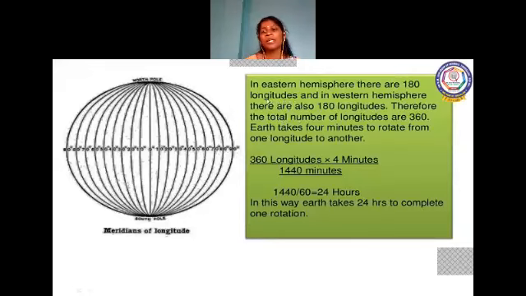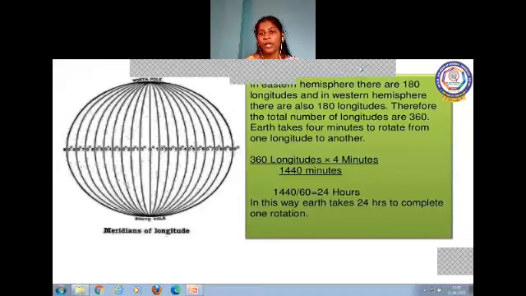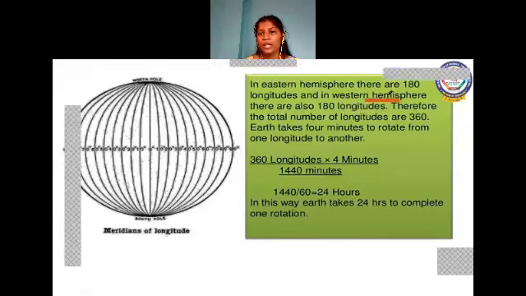So just now we saw that the eastern hemisphere has 180 degrees of longitude and the western hemisphere has 180 degrees of longitude. So in total we have 360 longitudes. Okay. So the earth takes 4 minutes to rotate from one longitude to another. So 360 longitudes times 4 minutes gives 1440 minutes. If we divide it by 60, we get 24 hours. So this is how we have 24 hours per day.